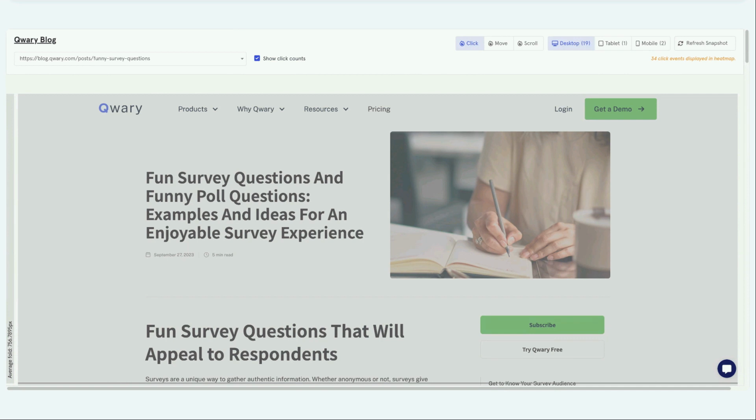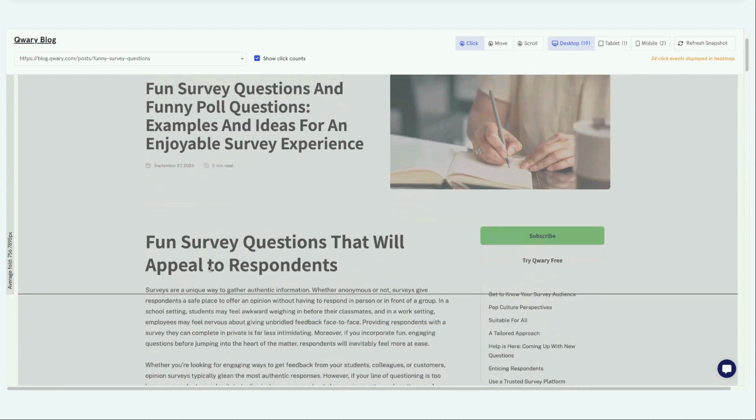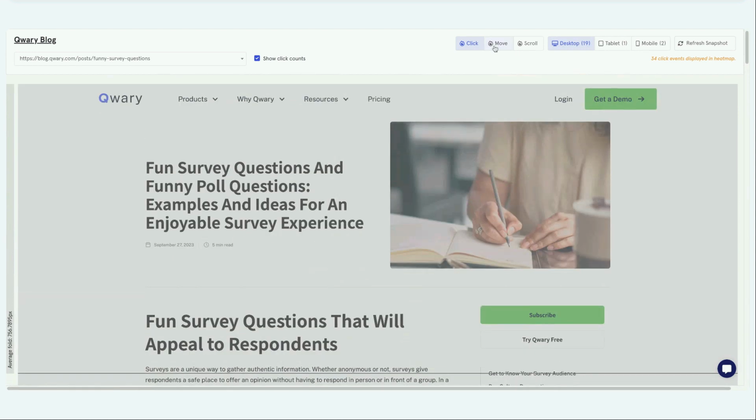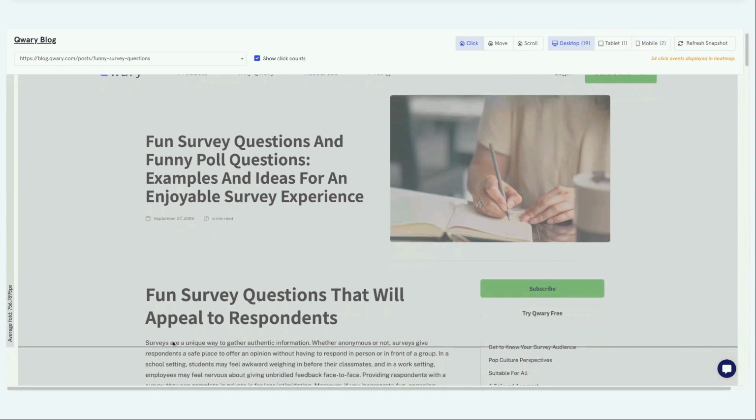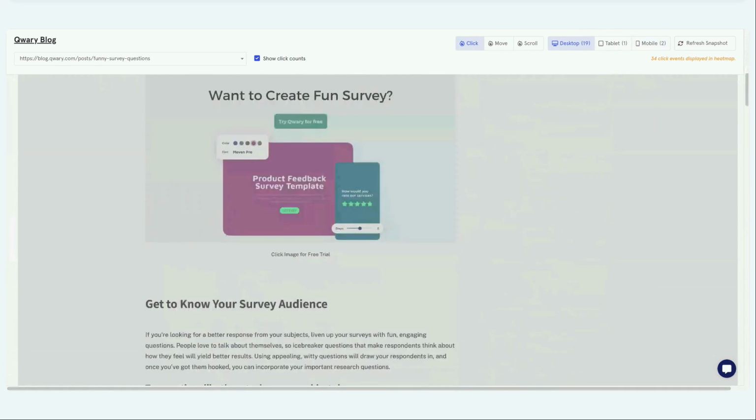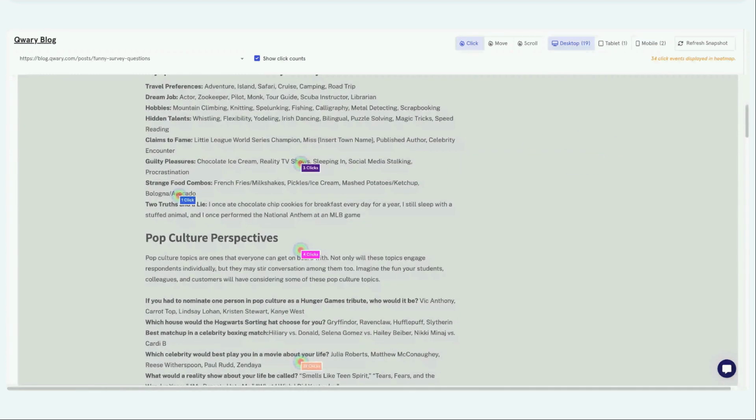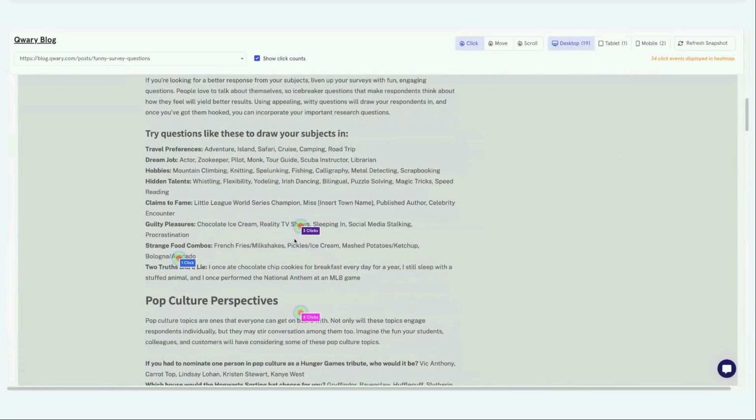But this is the sample Heatmap of one of our blog pages. I'll show you what you can see from Qwary. You can see here the click events, mouse move, and page scrolling events. You can see page resolutions. If there is a breakdown between desktop, tablet, and mobile, you can see that. And when you're scrolling down, you can see what part of your page is getting more attention and where they are clicking. You can see their engagement.